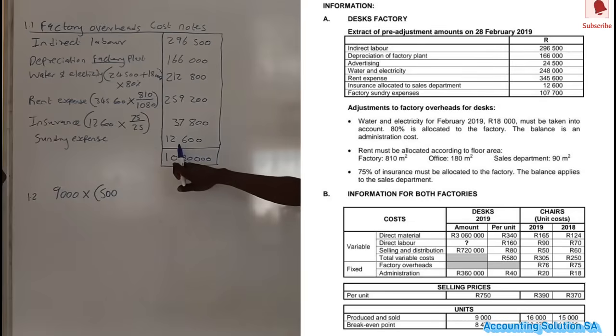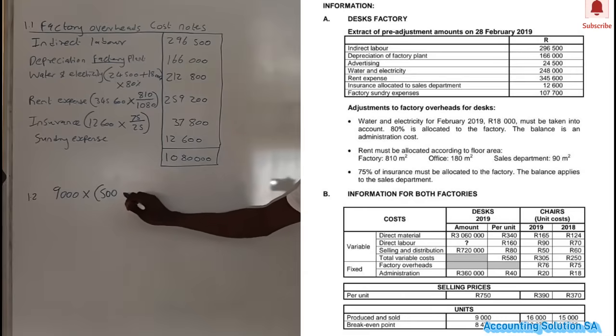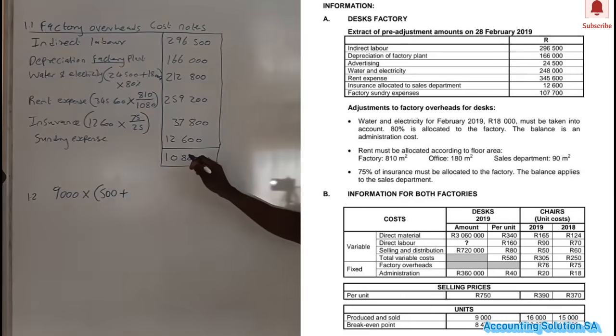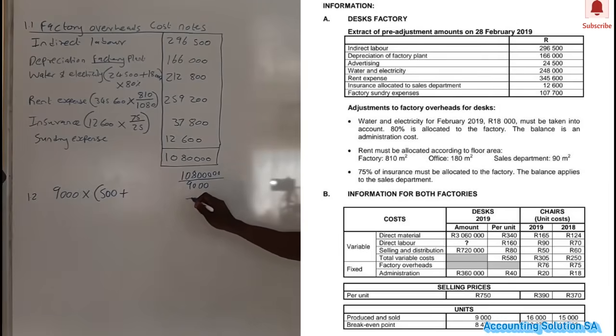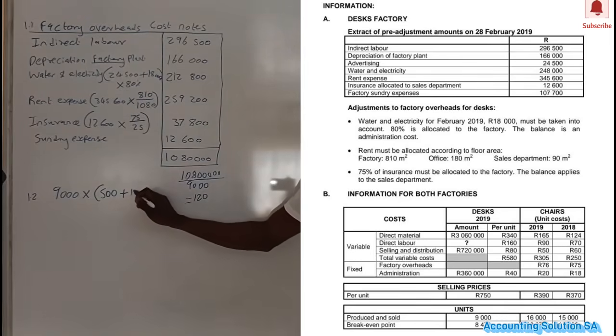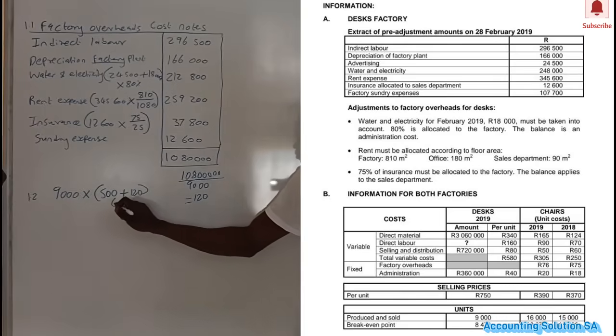Remember, we already calculated the factory overhead, which means that in order for us to get it per unit, we have to say 1,080,000 divided by 9,000, which is going to give us 120 per unit for factory overhead. Then that is the one that we are going to add here. Okay, which means that in this case you are going to get 620.